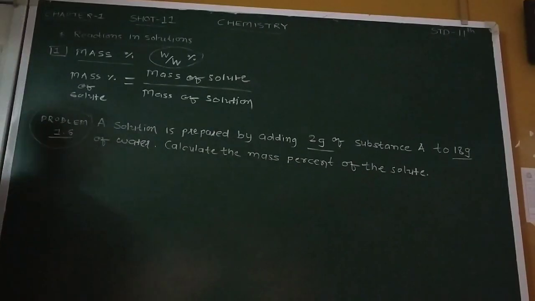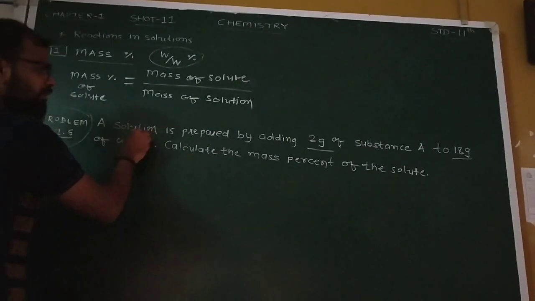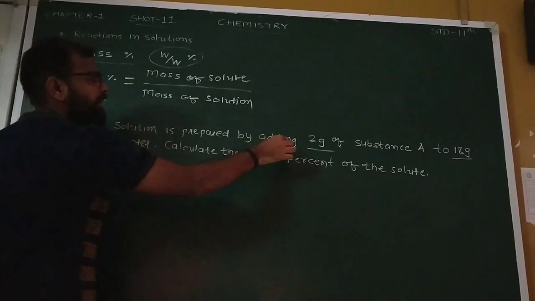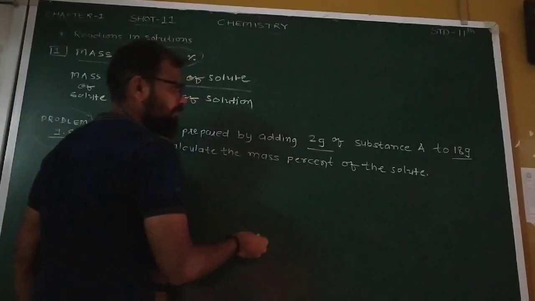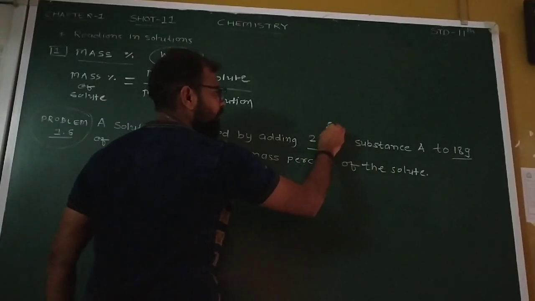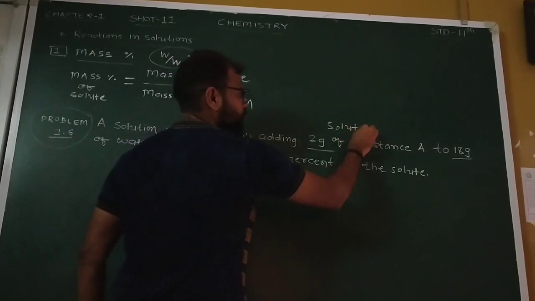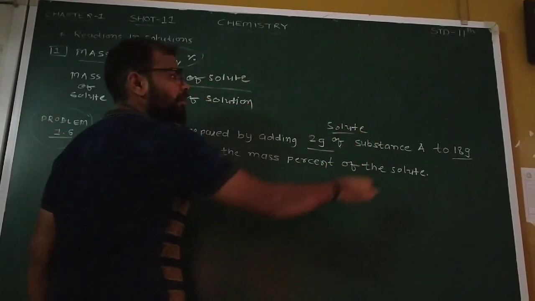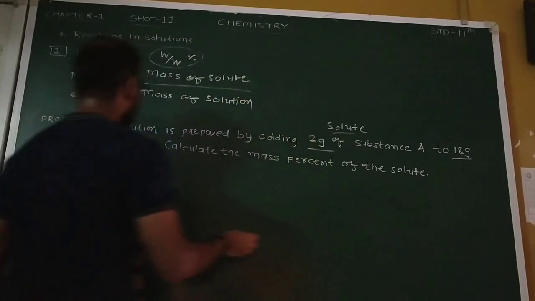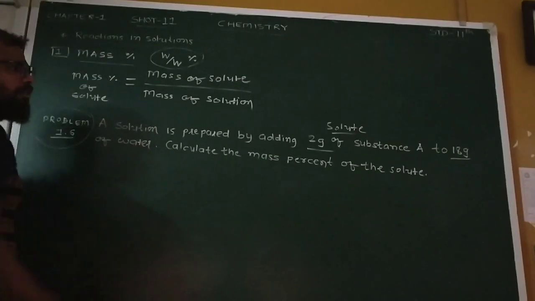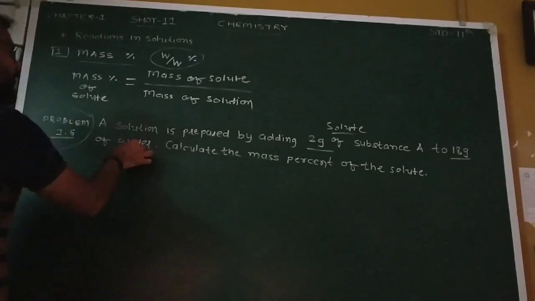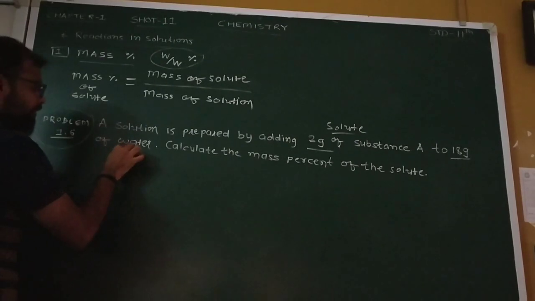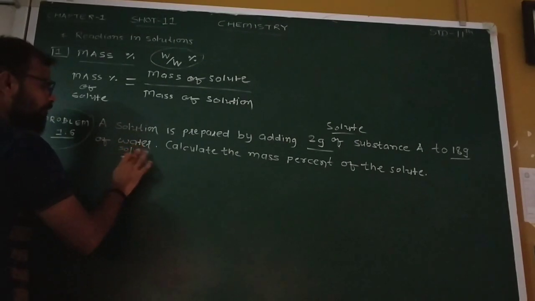So let's calculate it. The question: a solution is prepared by adding 2 gram of substance, which is your solute, to 18 gram of water, which is considered the solvent.